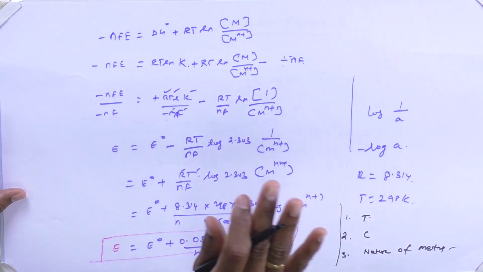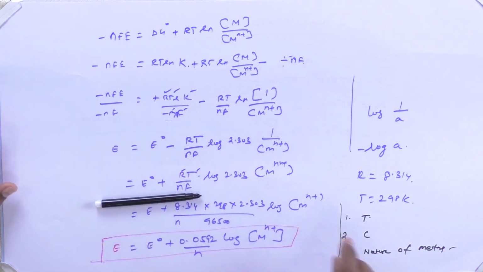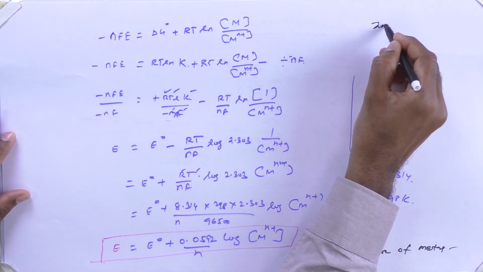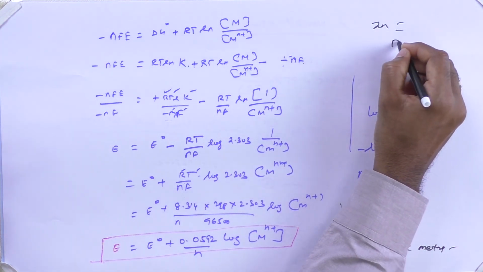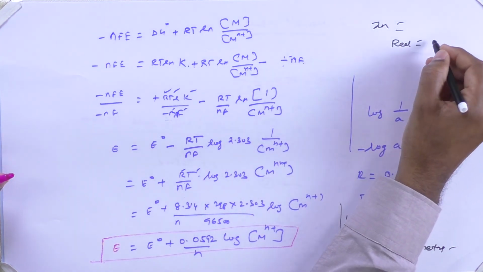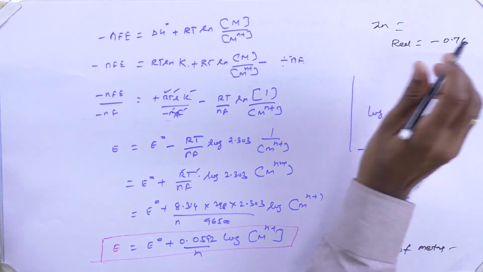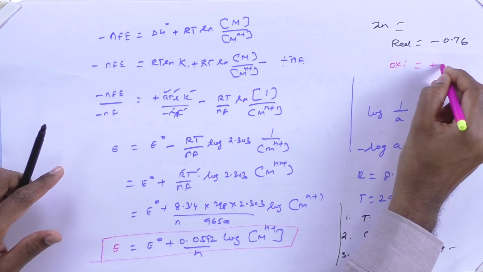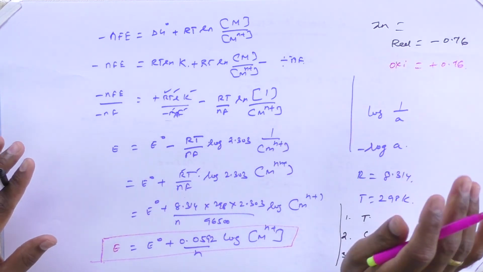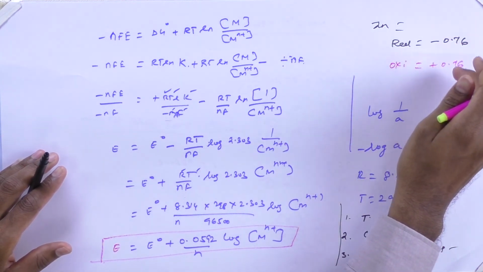For example, if you take the zinc electrode, according to the electrochemical series, the reduction potential value of zinc is going to be minus 0.76. However, the oxidation potential value of zinc is going to be plus 0.76. Both have the same numerical value except the sign. This is the case for zinc.